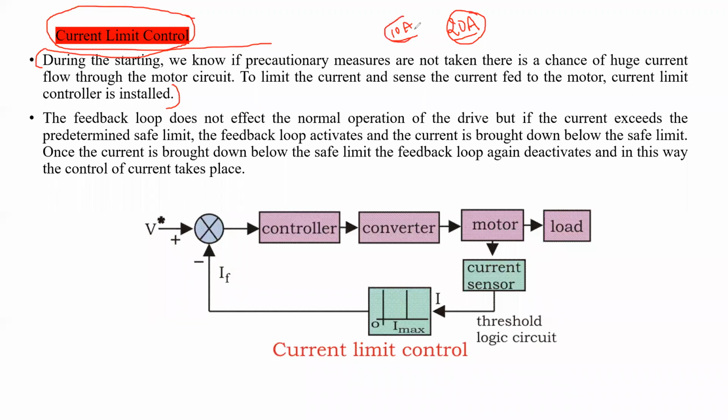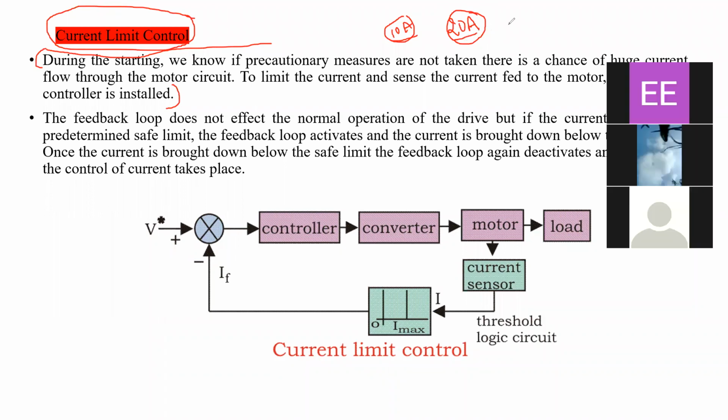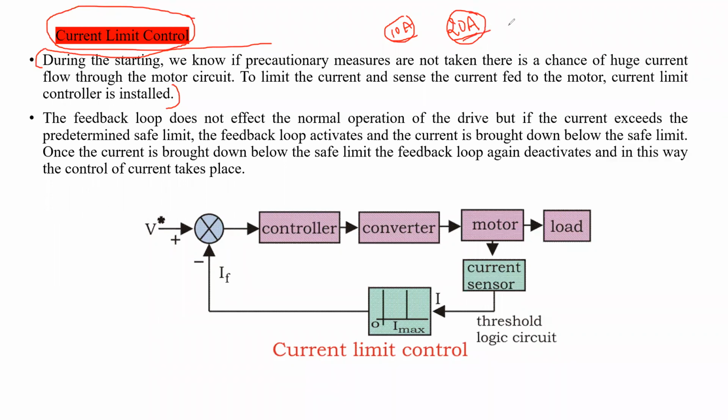10 amperes is the rated current. If 20 amperes is the current, then what will happen? This is not the rated capacity of that motor. So that's why the flow of huge current through the motor may damage it. The motor may be damaged. So we have to limit this current. That's why we are using the current limiting control technique. So what is the procedure of current limiting control?